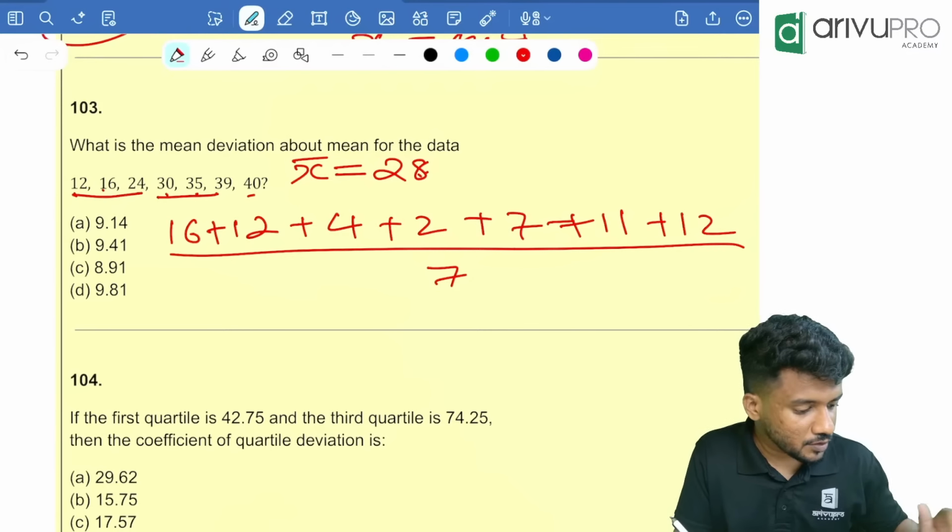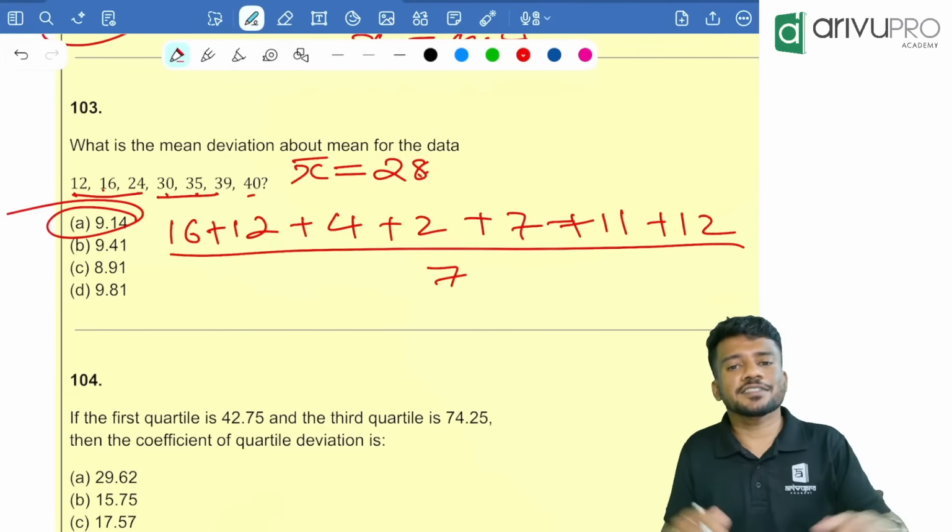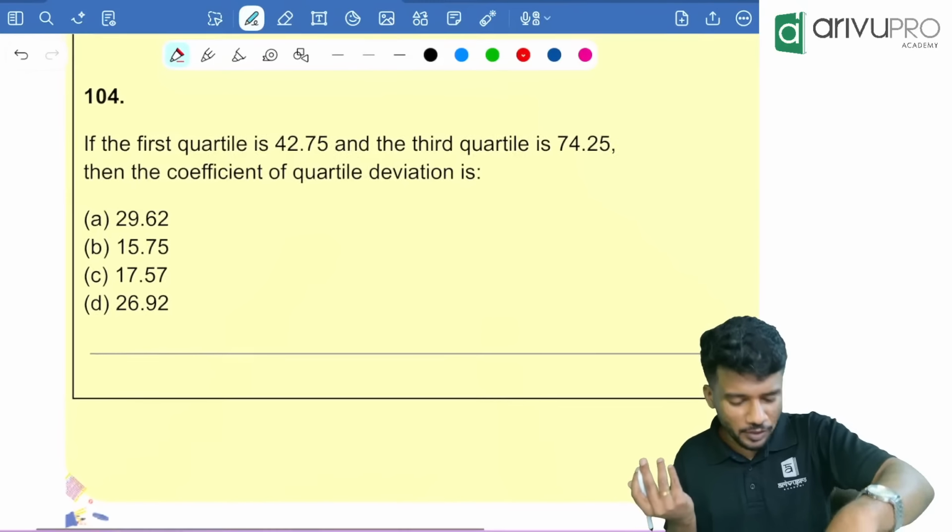Divided by 7, which is equal to 9.14. Option A is your answer. Okay, this method you can use. It is a shortcut method.